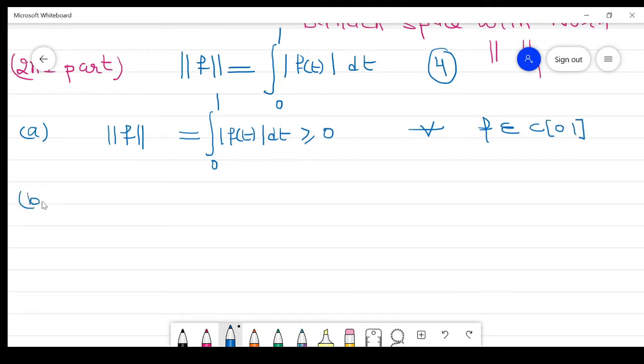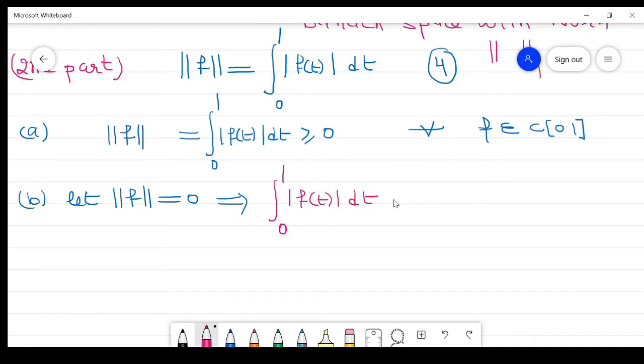Now the second condition. Let this value equal 0. It implies, by definition, the integration from 0 to 1 of the absolute value of f(t) dt is equal to 0, right? Since this is a continuous function, if the integration of a continuous function is 0, then its functional value is also 0.